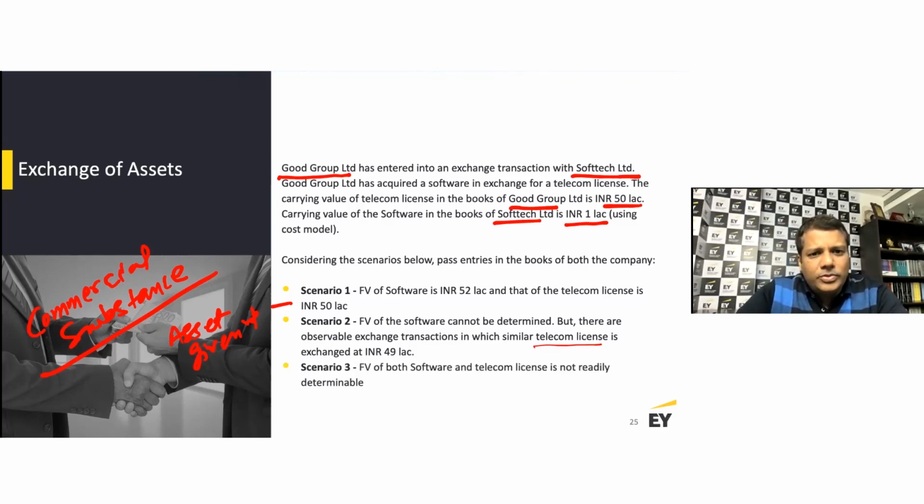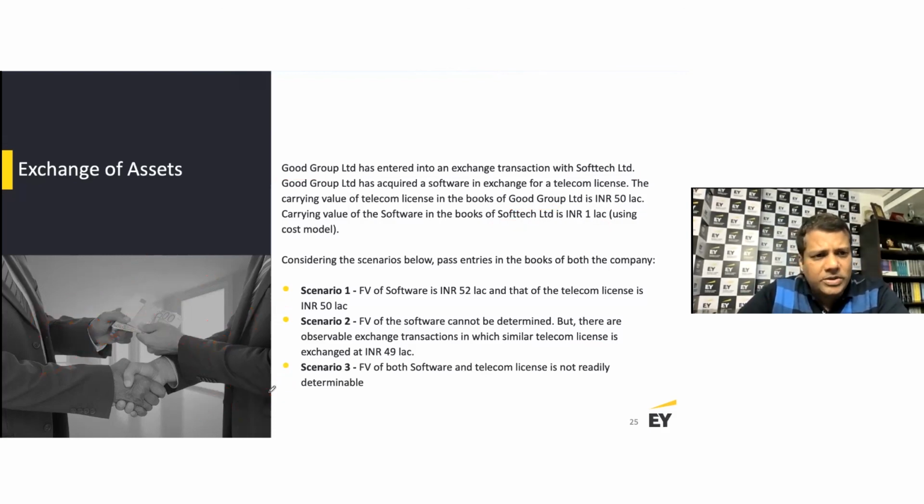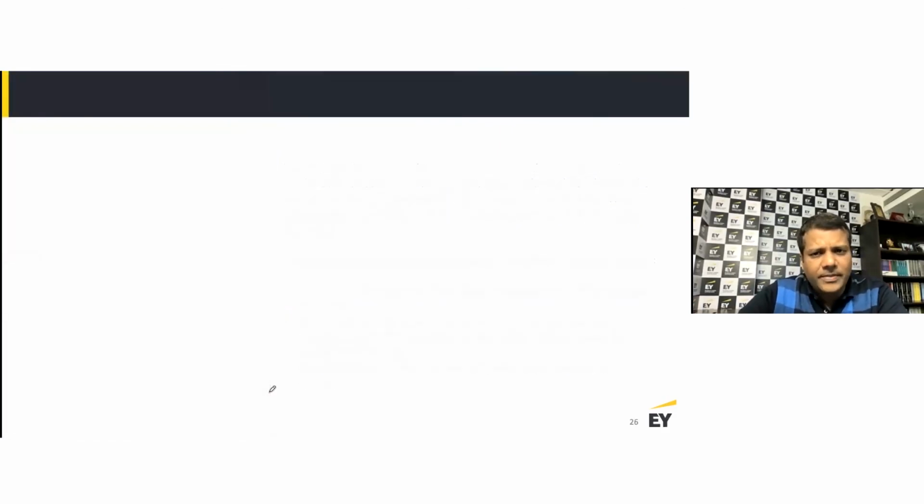Now, when the fair value of both software and telecom license is not readily determinable, then essentially you end up accounting at carrying value. You do the exchange transaction at the carrying value. That's the principle which we talked about. So let's look at the solution here.